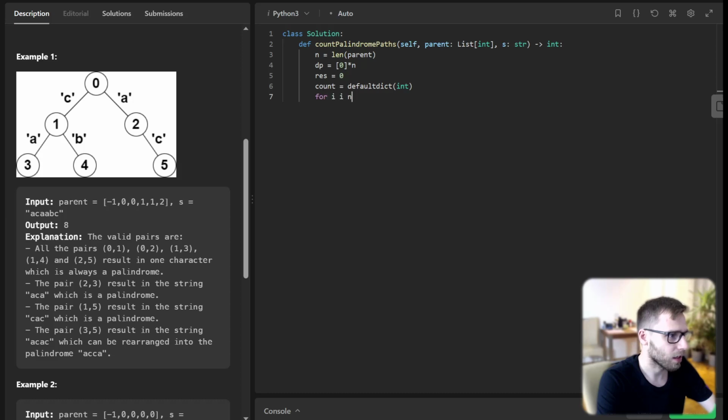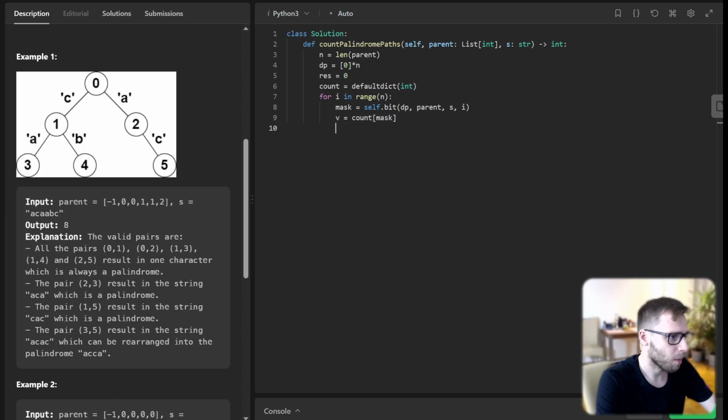And for i in range n, mask will be self.bit of dp, parent, s, i, and we look up count mask, and for j in range 26, for the 26 letters, result plus equals count of mask XOR bit j, and then result plus equals count of mask, and count of mask plus 1, and finally we return result.